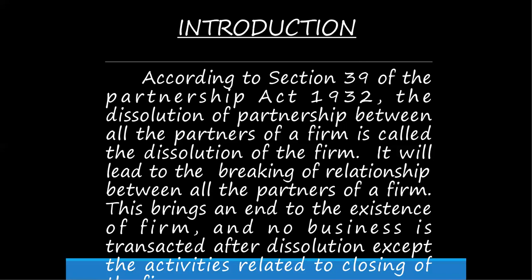The profit level is going down. So all the partners decided to wind up the firm. Let us quit at this time. After taking that decision, what are all the steps we have to do? We have to follow the Partnership Act 1932.